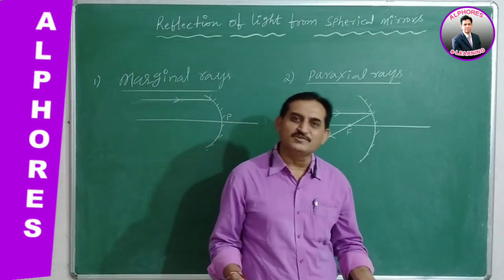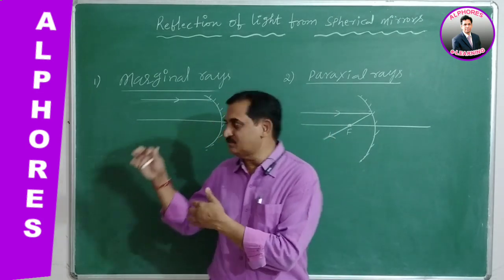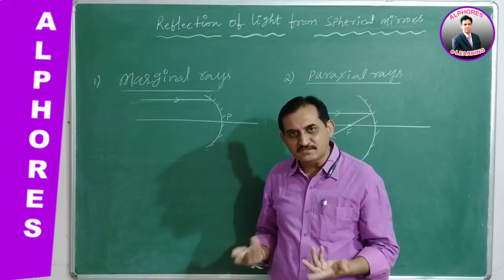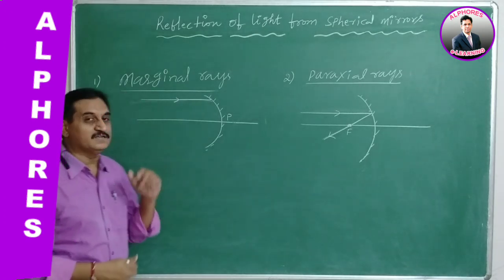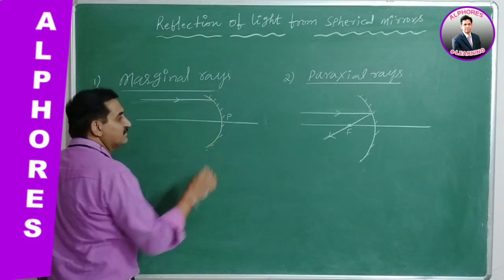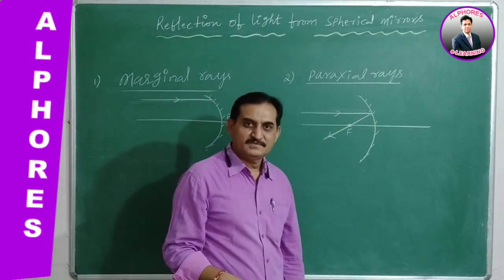So what are the results? We discussed this. This is a marginal ray, this is a paraxial ray. Then what is the result? In the case of spherical mirrors, marginal rays after reflection may not pass through the focus point.